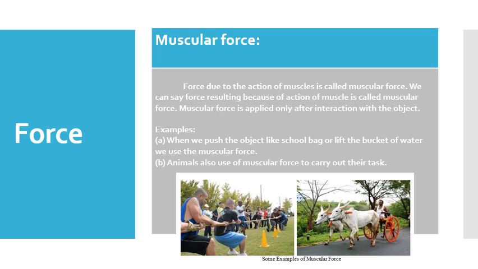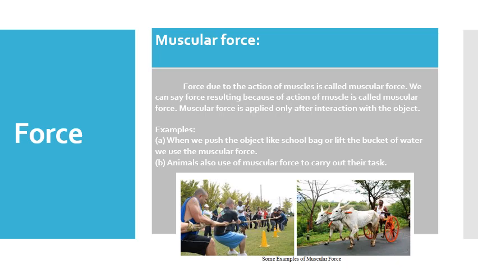You can see the figure. Some people are doing tug of war. So the hands and the rope come into contact with each other. Through the hands, they are applying muscular force on the rope. Another example is given here: bullocks pulling a bullock cart.